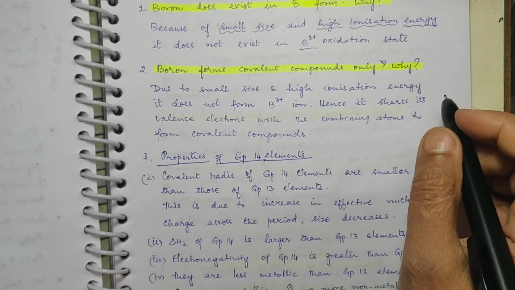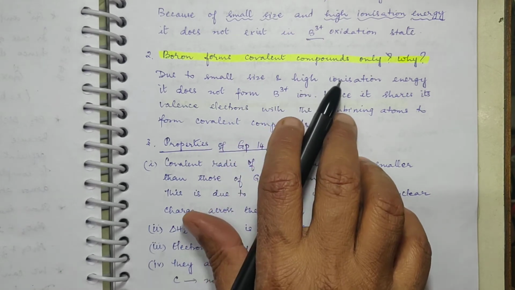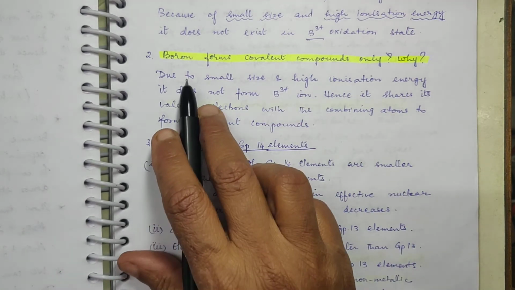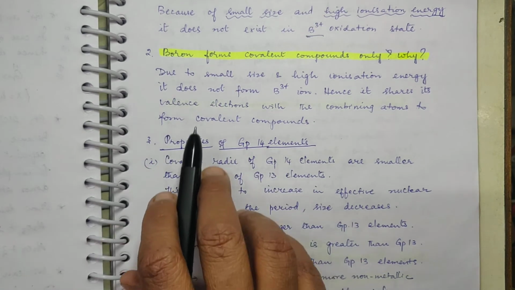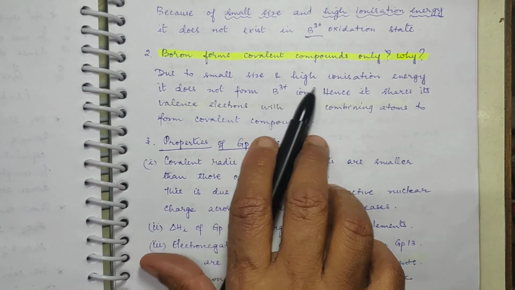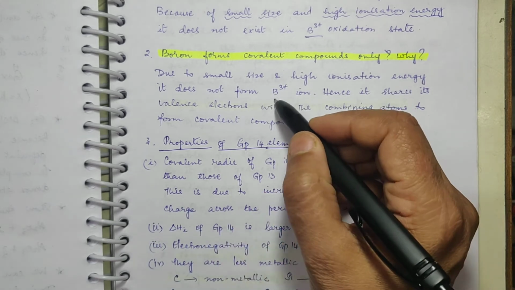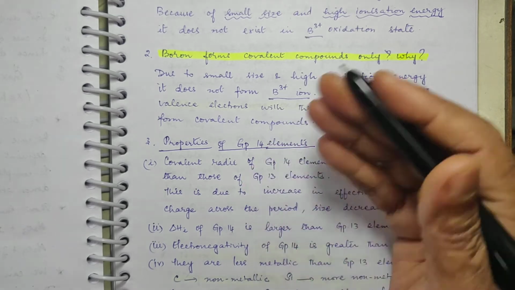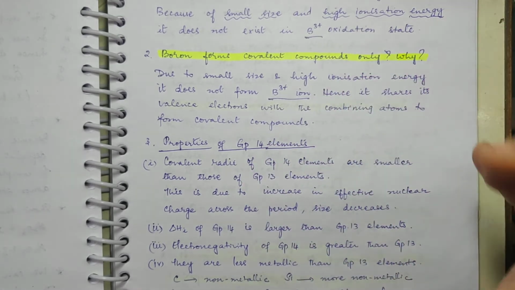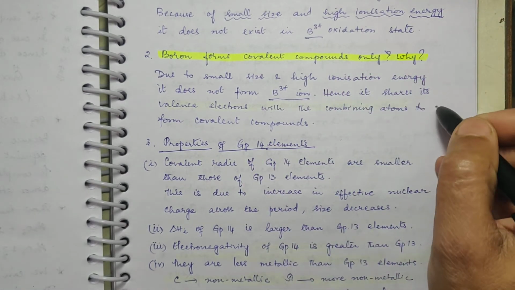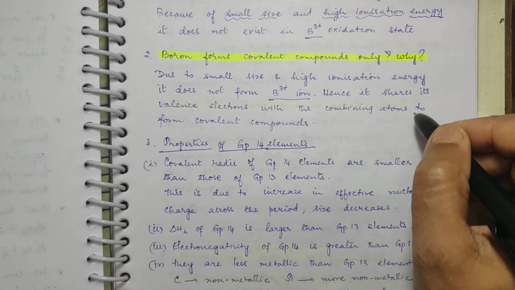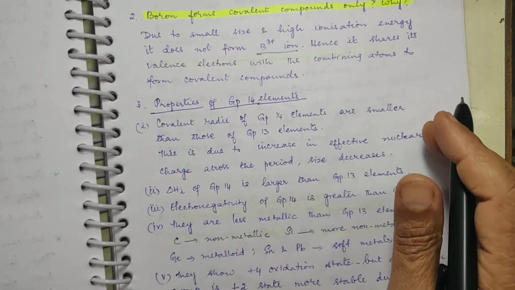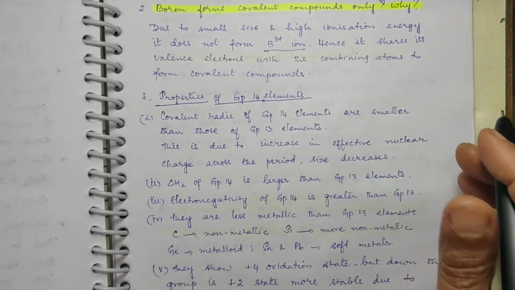Now, boron forms covalent compounds. Why? Aluminum forms ionic compounds also, but boron, why is it forming only covalent? Again, the same reason: due to small size and high ionization energy, it is not at all forming the B3+ ion. Only if it forms B3+ can it combine with an anion to form an ionic compound, is it not? So it is sharing its valence electrons with the combining atoms to form covalent compounds only.